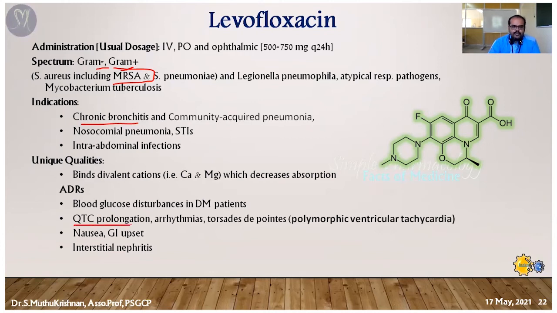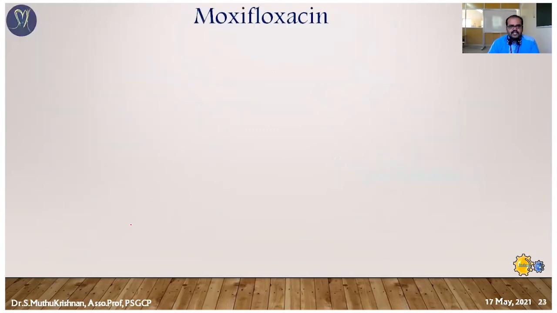It's going to cause prolongation of the QT interval. On the ECG curve, the QT interval is going to elongate. It may produce arrhythmias and polymorphic ventricular tachycardia. Then kidney damage, it may produce nephritis also.